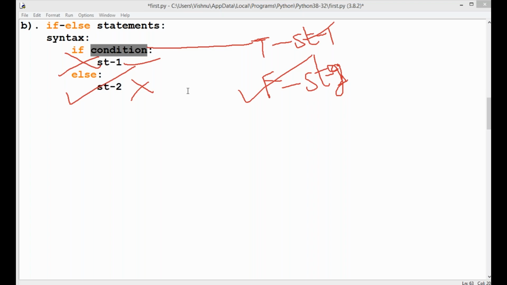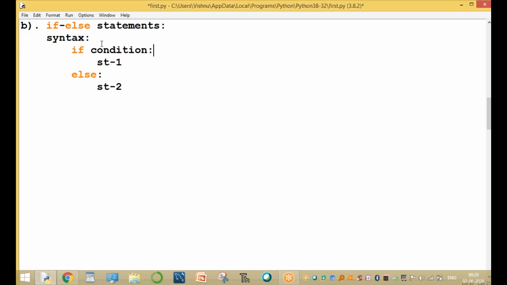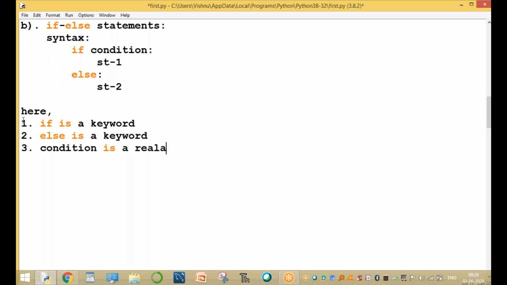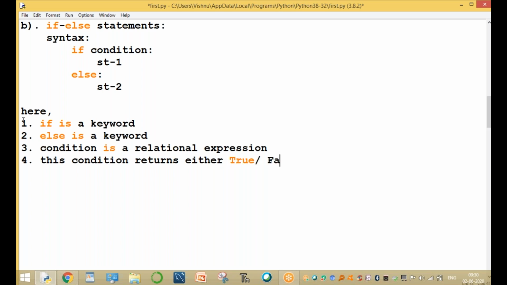This is called an if else, not a simple if, because it handles both true and false conditions. Here, if is a keyword, and else is also a keyword, because both are keywords. The condition is a relational expression, and the condition returns either a true or a false value. Okay, clear.